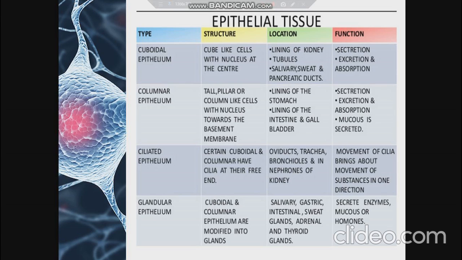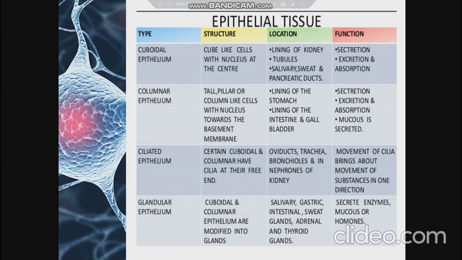Coming to columnar epithelium, it has tall pillar or column-like cells with the nucleus towards the basement membrane, and it forms the lining of the stomach, intestine and gallbladder. Functions are secretion, excretion and absorption, and mucus is secreted with the help of columnar epithelium, and it is also pushed out. Coming to ciliated epithelium, certain cuboidal and columnar cells have cilia at their free end, and it is found in the oviduct, trachea, bronchioles and in nephrons of the kidney. Function: movement of cilia brings about movement of substances in one direction.